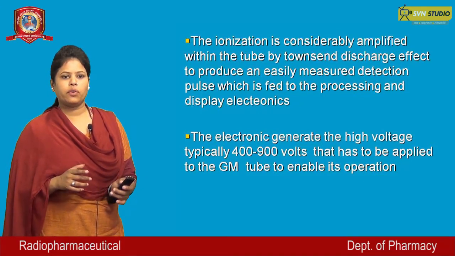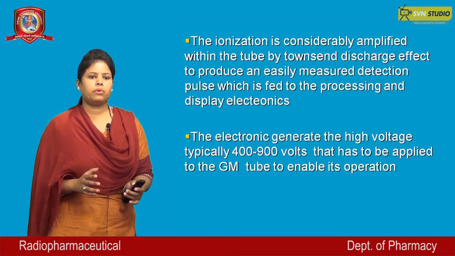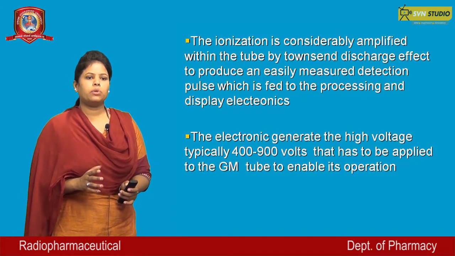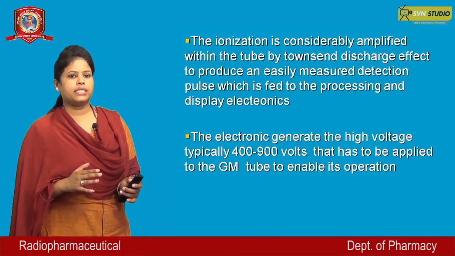The electronics generate the high voltage, typically 400 to 900 volts, that has to be applied to the GM tube to enable its operation.